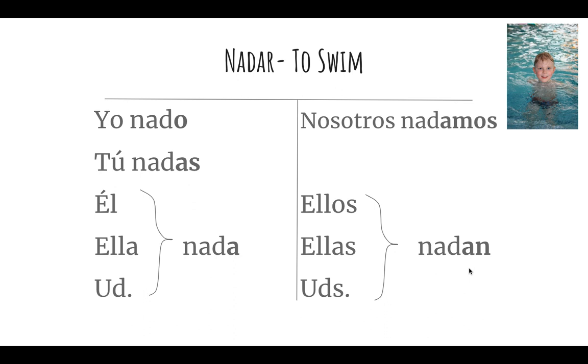Okay, so we're going to look at a bunch of different AR verbs and learn how they change in Spanish. But again, let's try this. You try to say it with me. Yo nado, tú nadas, él nada, ella nada, usted nada. Nosotros nadamos. Ellos nadan, ellas nadan, ustedes nadan.